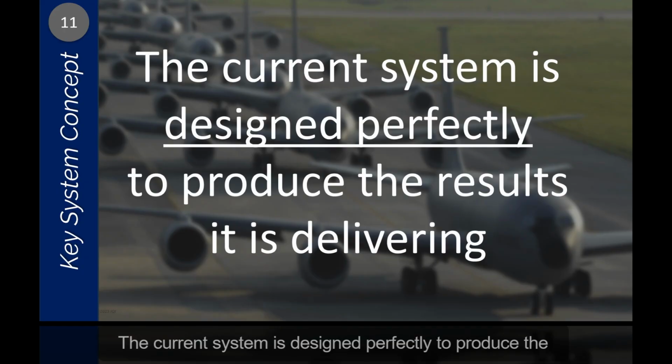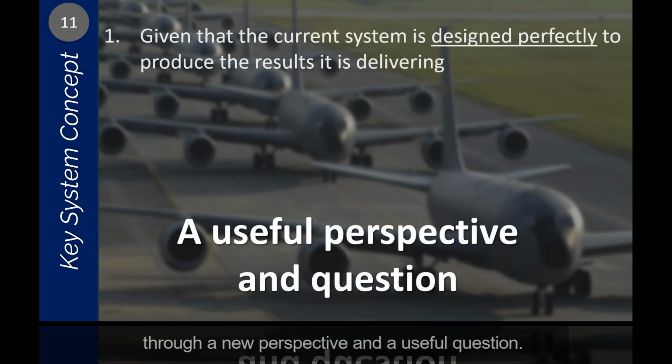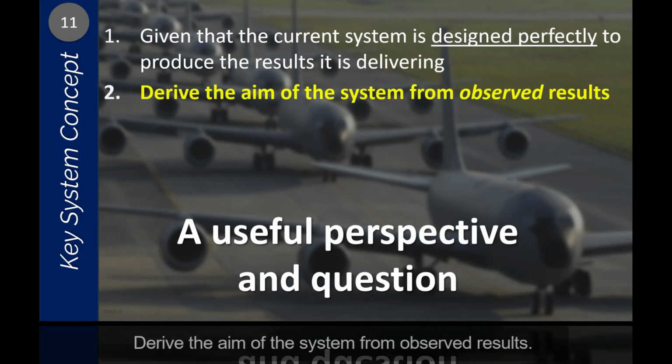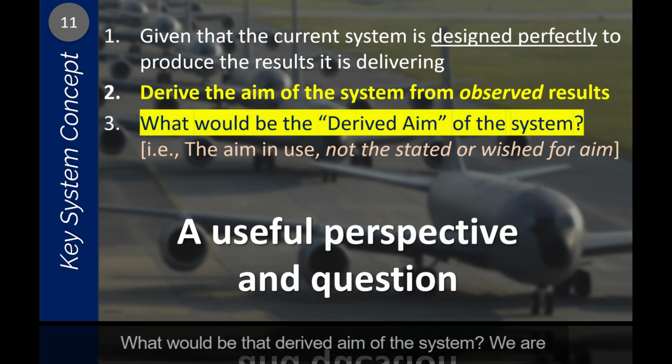11. The current system is designed perfectly to produce the results it is delivering. Improved outcomes are possible through a new perspective and a useful question, given that the current system is designed perfectly to produce the results it is currently delivering. Derive the aim of the system from observed results. What would be that derived aim of the system? We are looking for the aim in use that is producing current results, not the stated or wished-for aim.